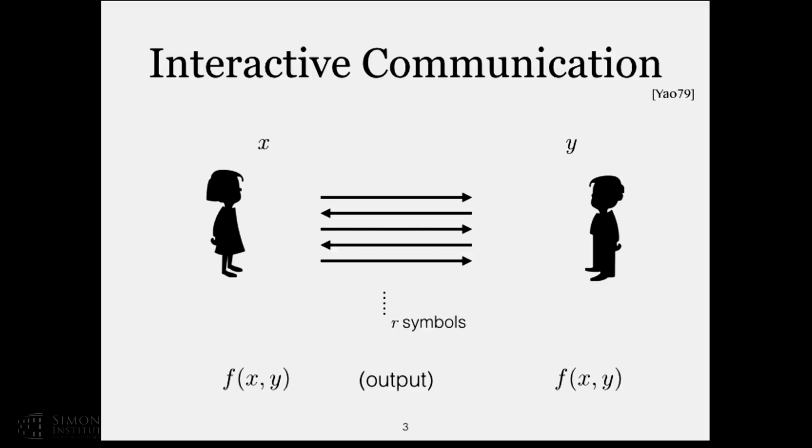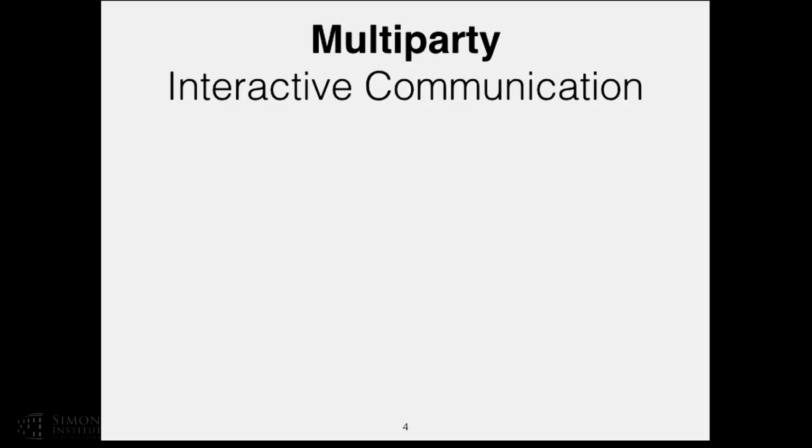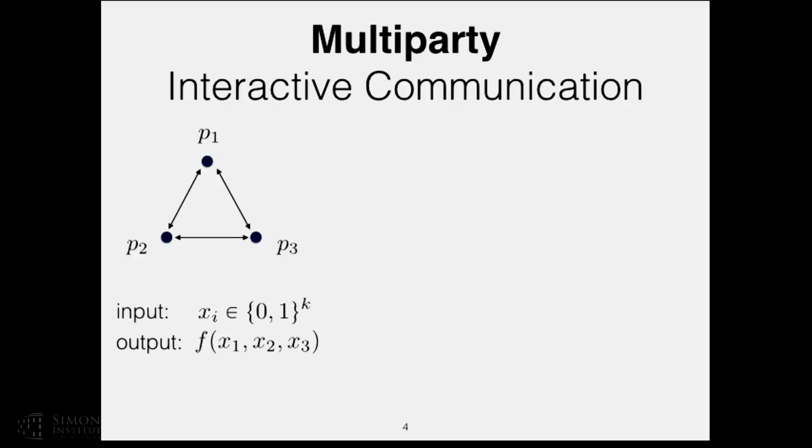Now it's not the case that Alice has one message to send to Bob, but rather they have a conversation. They send messages to each other, and they want to compute some function of the inputs. Here we have two parties, but actually I'm going to talk about the multi-party case. We have not just Alice and Bob, we have many parties.